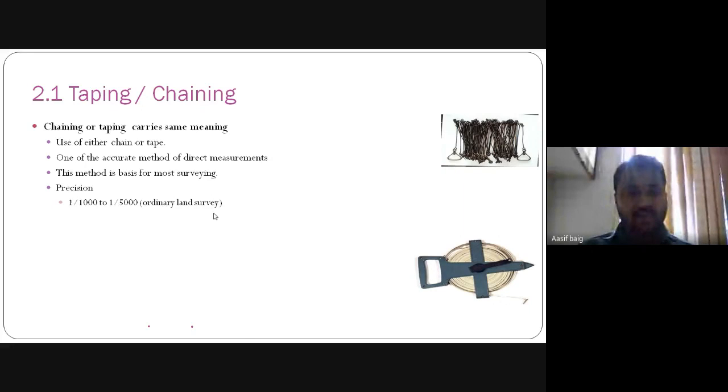The precision of this surveying is 1 by 1000 to 1 by 5000 for ordinary land survey. This is much more accurate than the pacing, pedometer, or speedometer method.